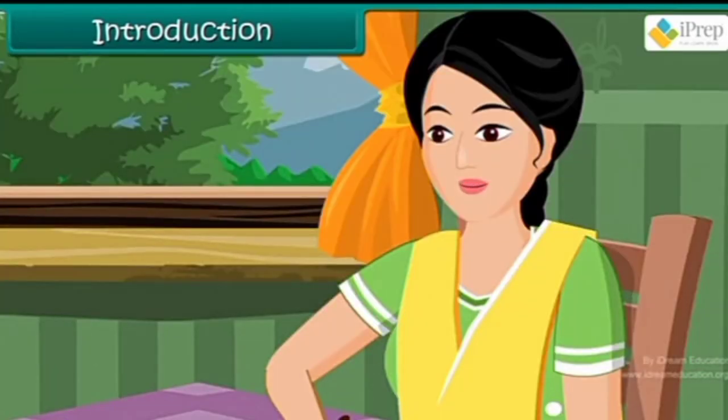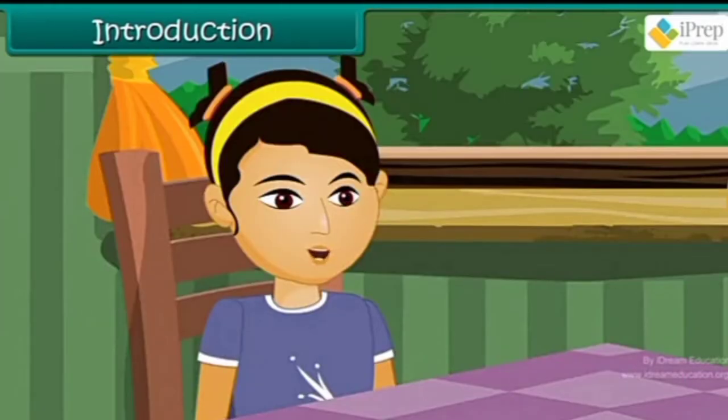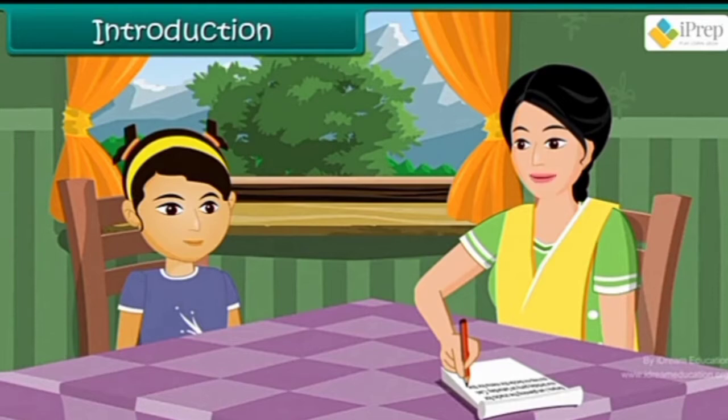Thanks, Ranjana. But this information is not enough. What other information do you need, Mom? Ranjana, I need to know the exact numbers of children who like chow mein, pav bhaji and chole bhature. Only then I can decide the quantity of these items.